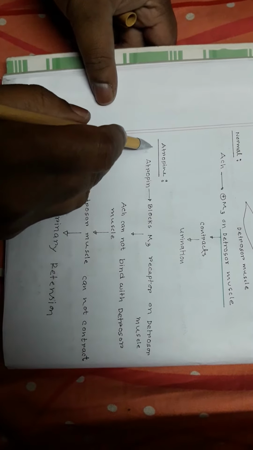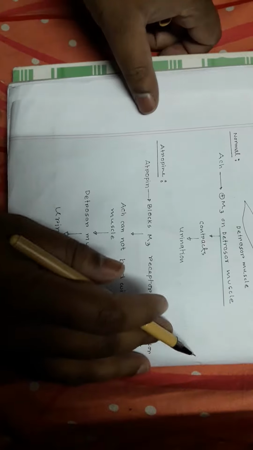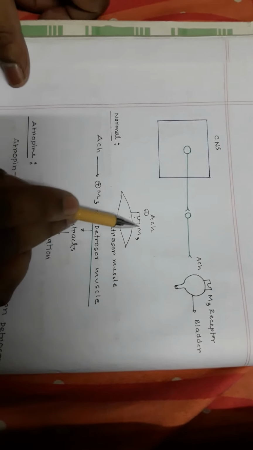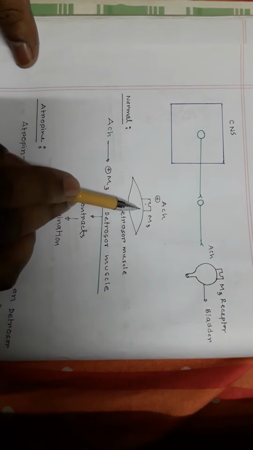urination occurs. So what will happen if you give atropine, or if a person is exposed to dhatura poisoning or belladonna alkaloids? Atropine or these atropine-like substances block the M3 receptor. This M3 receptor is blocked by atropine or atropine-like substances, so acetylcholine cannot bind with the M3 receptor on the detrusor.